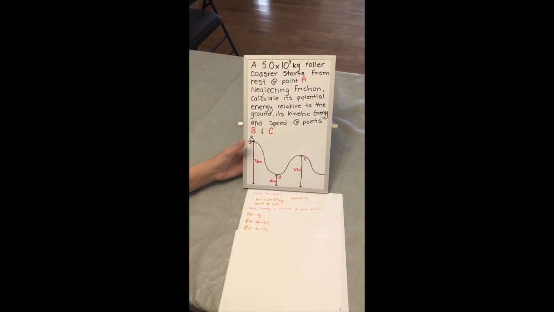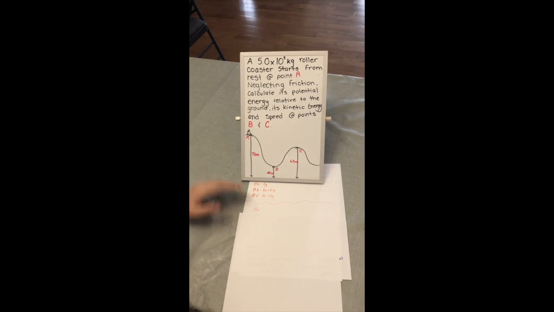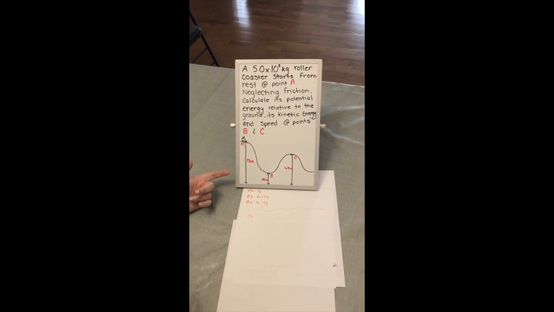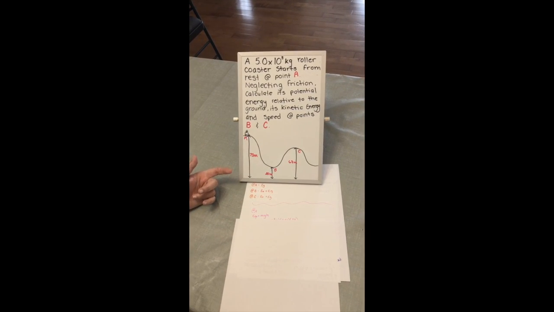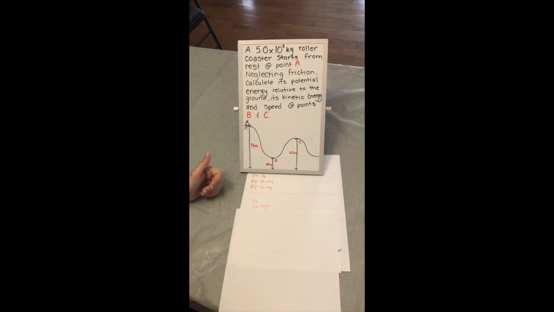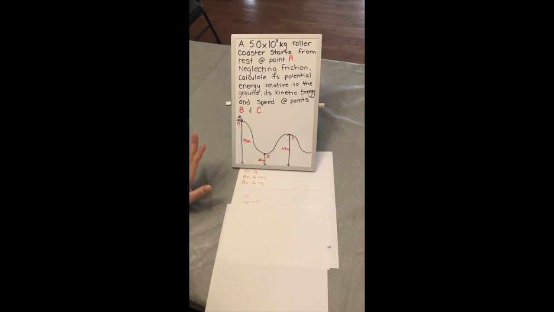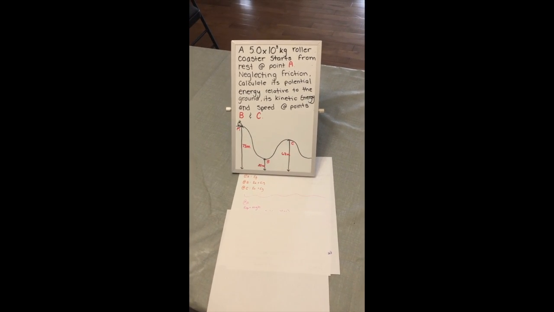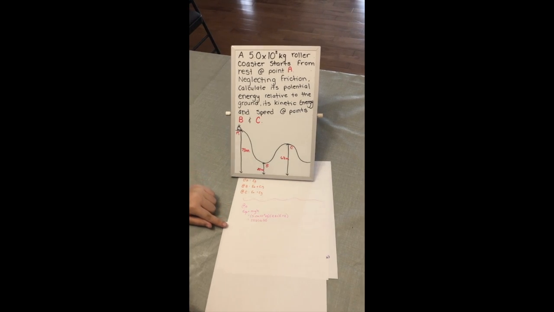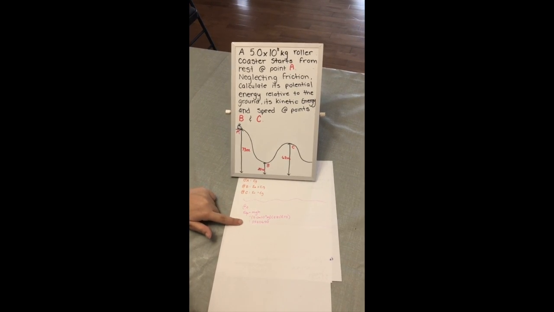Okay, so now we're going to look at A. Since we know it's only Eg, we have the formula Eg equals mgh. So we have the mass, the gravity, which is always 9.81, the universal gravity of the Earth, and then we have a height of 73. So we sub everything in, and we find that the gravitational energy at A is that number.